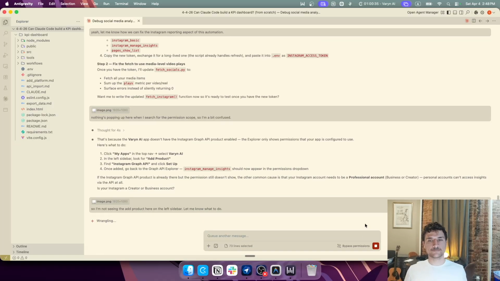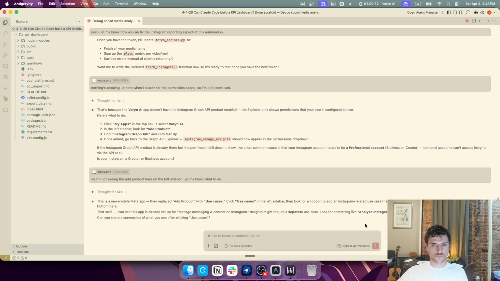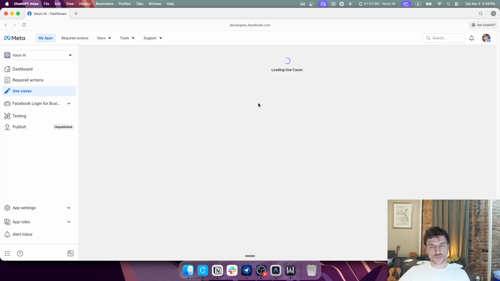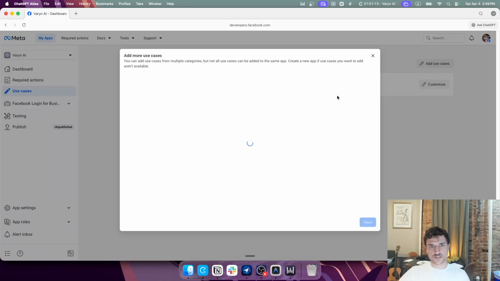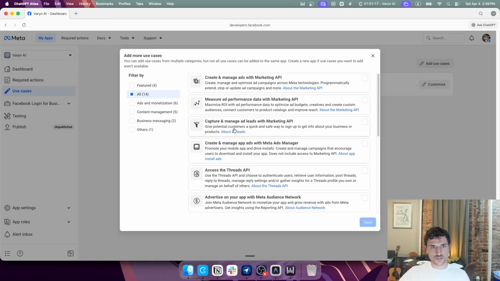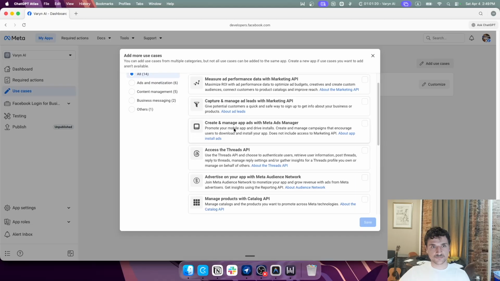And then we wait again and just see what it does. So they replace Add Product with Use Cases. We'll go to Use Cases and then add a use case. And then we'll find, I see, Analyze Instagram Performance or something like that. So back in Use Cases here. We're going to go to Add Use Cases. And I'm not seeing anything here. So I really don't know.